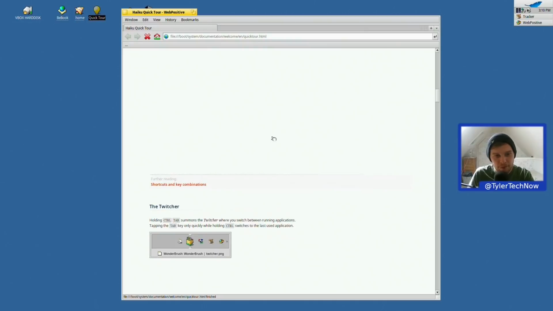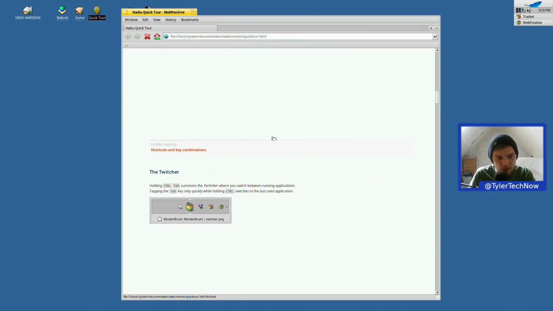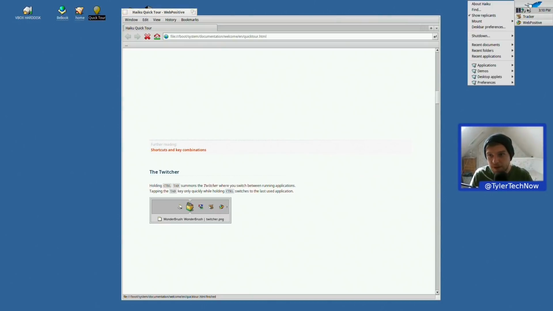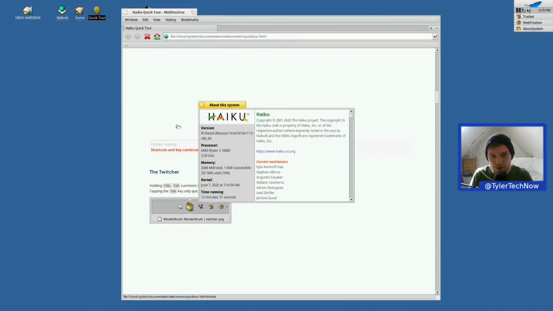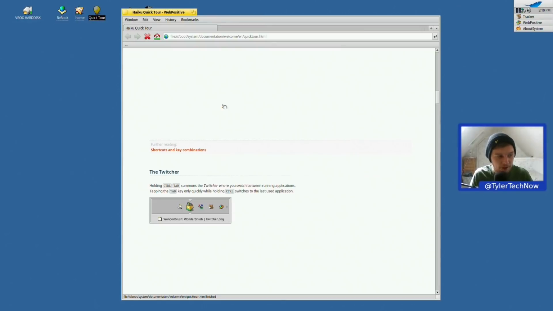Right, we'll keep moving. The Twitcher. Holding Control and Tab summons the Twitcher. There it is, there's our Twitcher, where you switch between running applications. Tapping the Tab key only quickly while holding Control switches to the last used application. Okay, should we open up something and test that out? Let's open About Haiku, because we might want to have a little look through that as well. Very quickly, that will tab to the next one. Holding Control and pressing Tab will then give us a little look through, and then we can tab through it like that as well. Pretty cool.